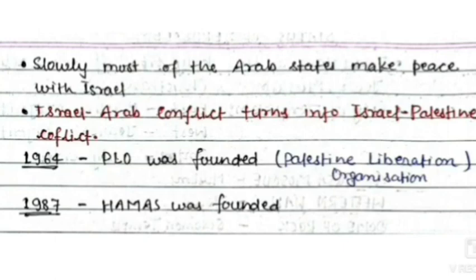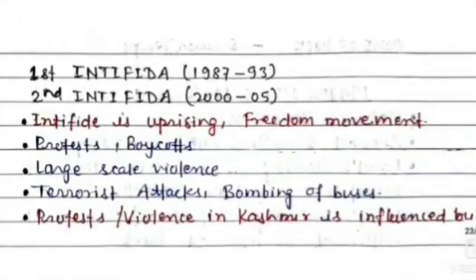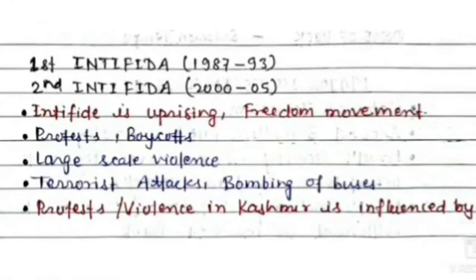And in 1964, the PLO was formed, the Palestine Liberation Organization. The main agenda of the PLO is to liberate the country of Palestine. And the PLO used both tactics, political as well as terror tactics. And there is also a terrorist organization, Hamas. It was founded in 1987. But apart from being a terrorist organization, it also has a political wing, and they have great influence among the Palestinian Muslims.